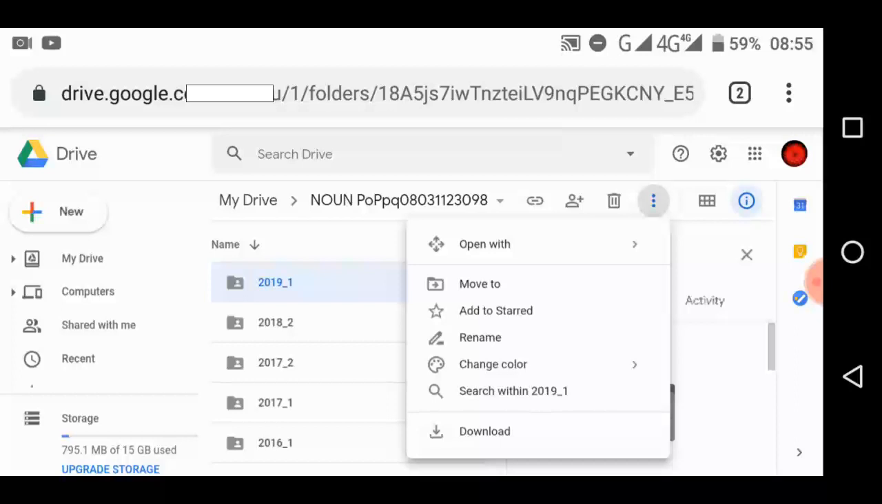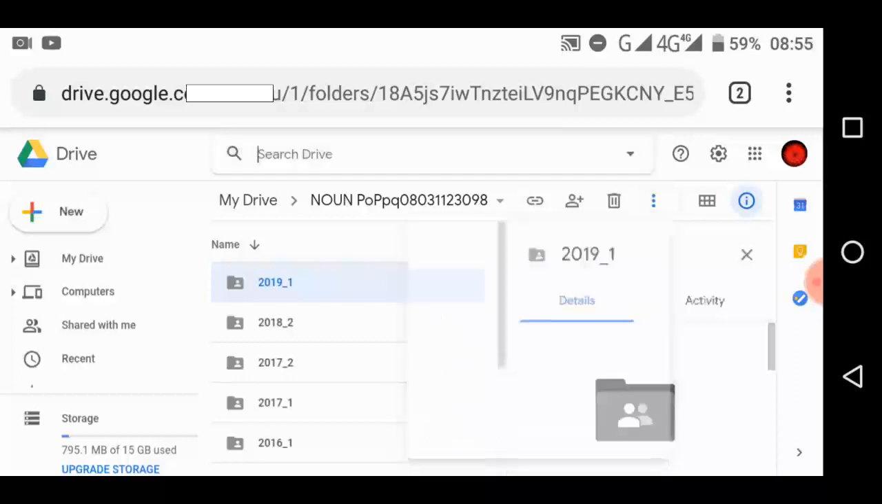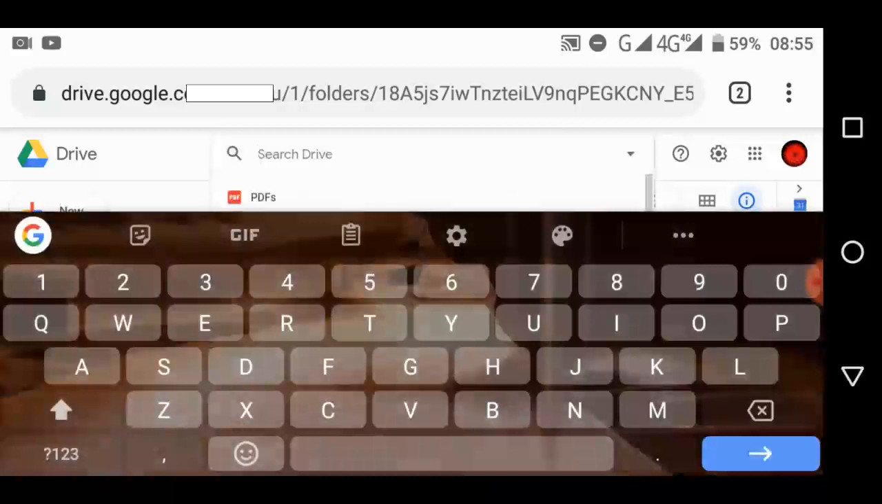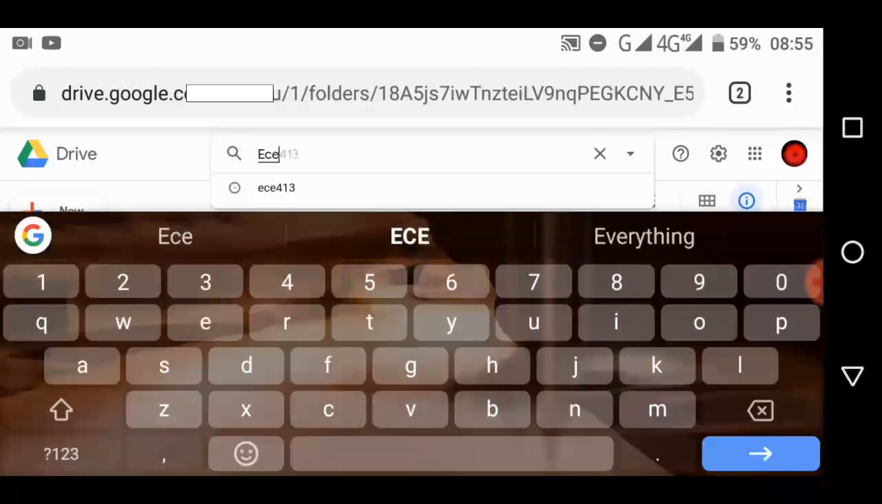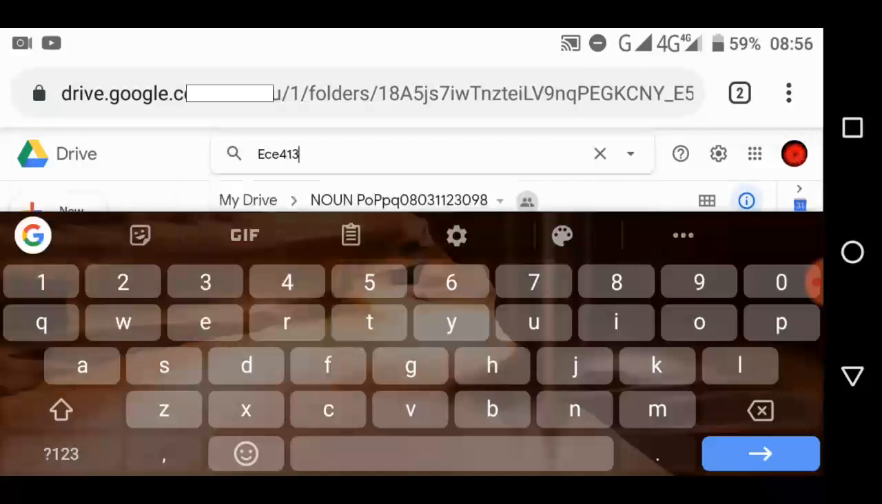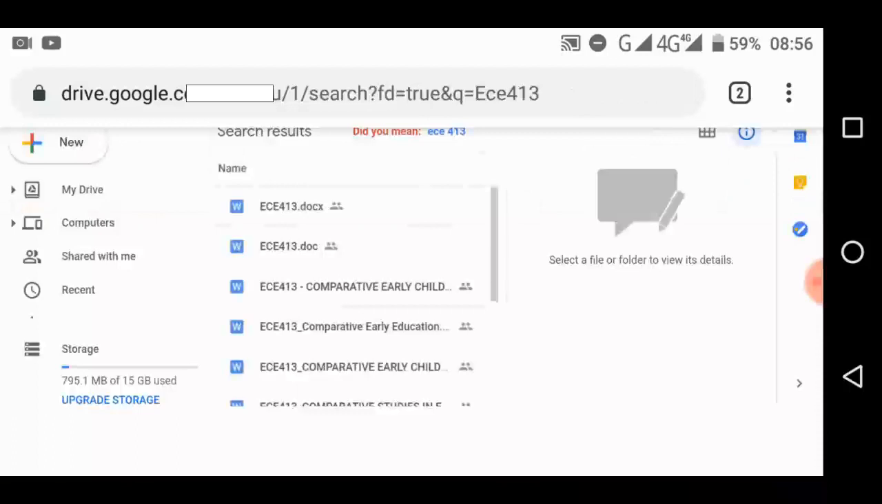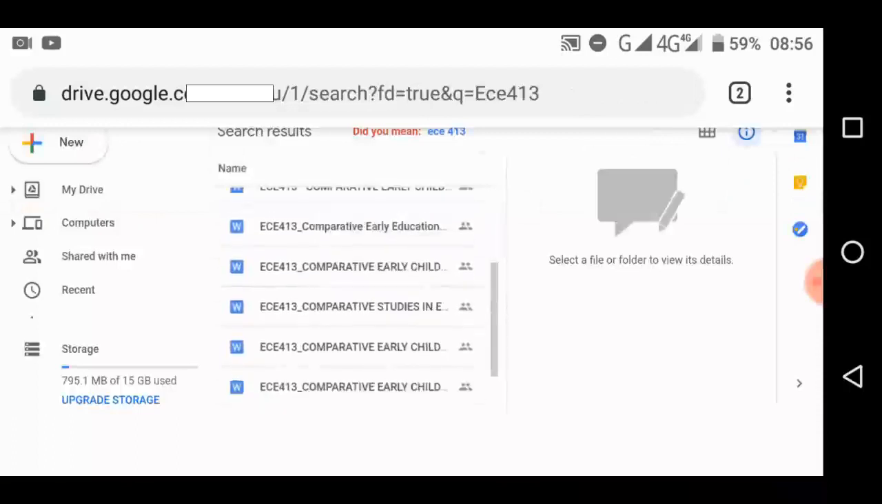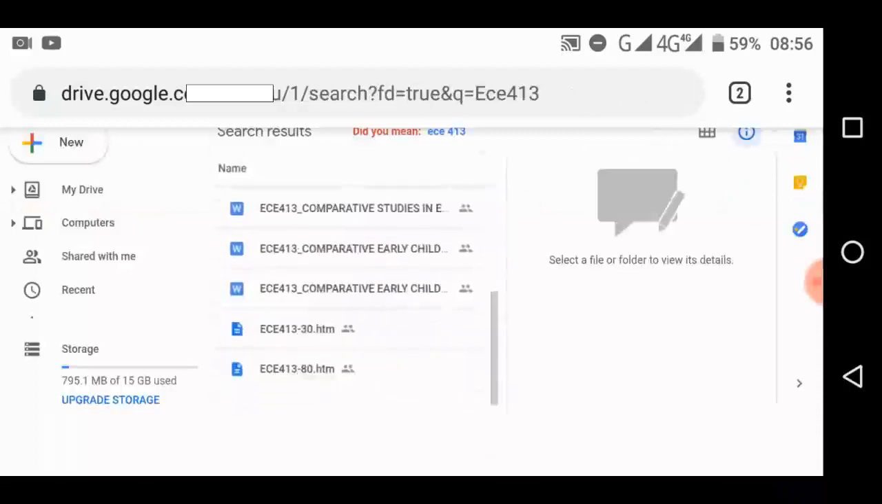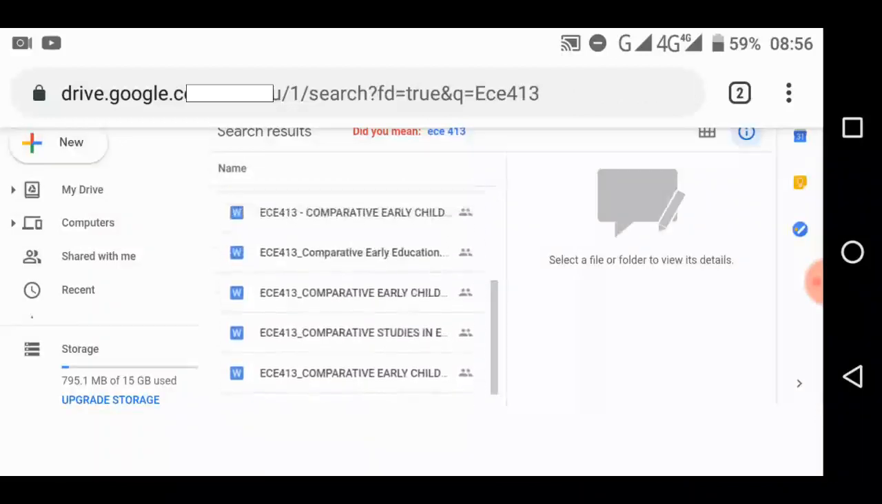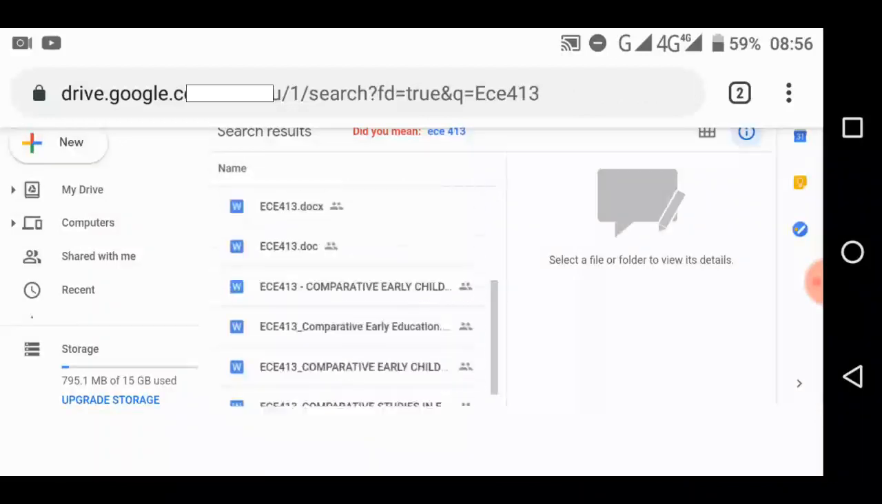But let's say we want to search for a particular course. So you come here, come to search and type ACE413 and then search. The right arrow at the bottom right here, that's what you use to search. This blue button on your keyboard here. I don't know the color of your own keyboard. Look at that. There are so many past questions here, just for ACE413.